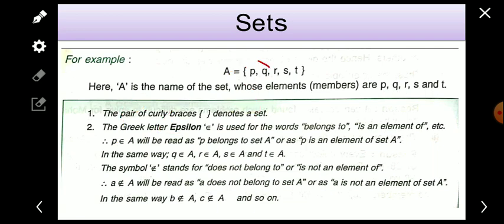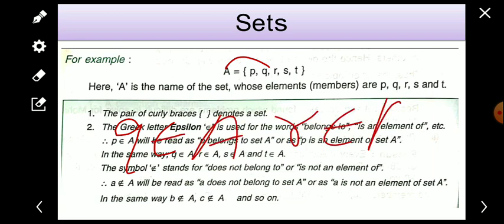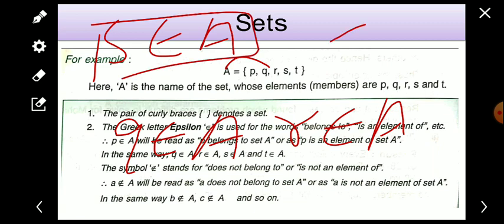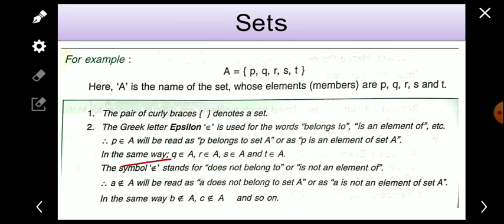We can write Q belongs to A also, because Q is also the member of set A. R belongs to A, S belongs to A, and T belongs to A. Which elements are belonging, we can represent like this using the symbol epsilon, because these are the members of set A.